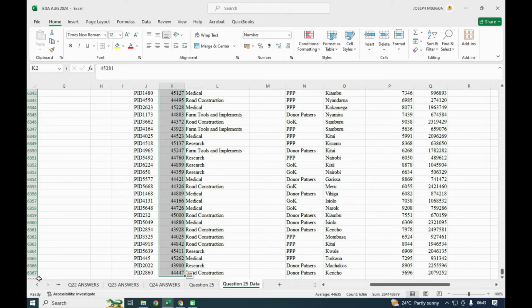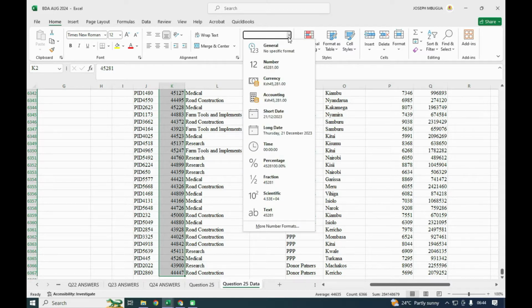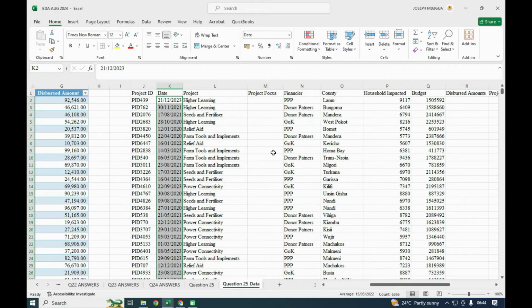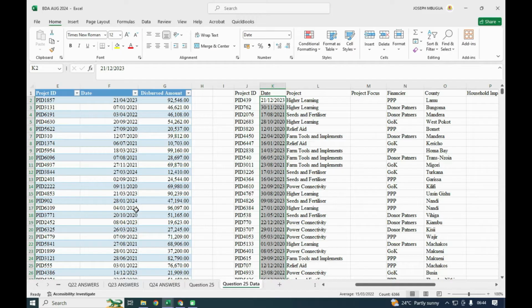Remember there are 6,367 entries. There are so many entries. So this one I'll convert to short date, so that it can resemble this other one where we have been given the date in that particular format. Those are the dates that we have been given.